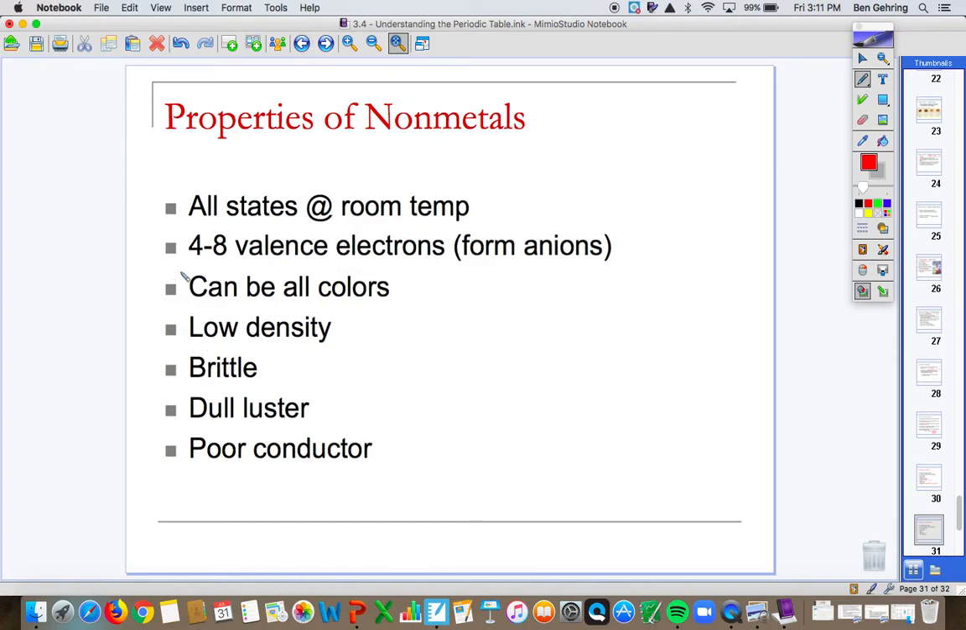If we're talking nonmetals, they can be all states. So again, metals are mostly solids. Nonmetals can be gases. They can be solids. They can be liquids. They have between 4 and 8 valence electrons, and they form anions, meaning they gain electrons to become negatively charged because the goal is to get to 8. Is to have 8 valence electrons. That's the goal.